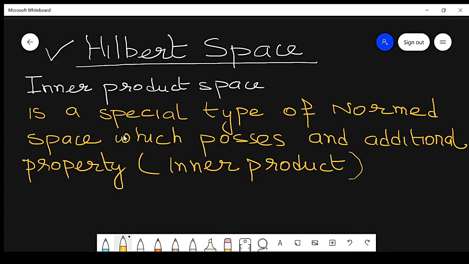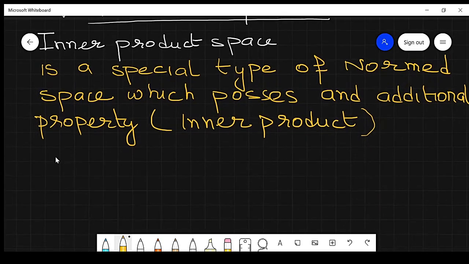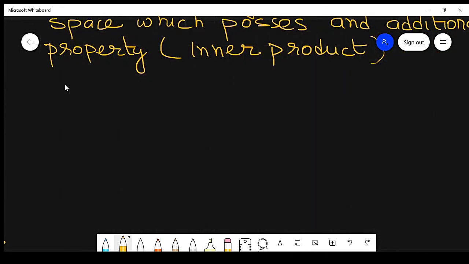Similarly, Hilbert space is a special type of Banach space which possesses an additional structure property, which is called an inner product.